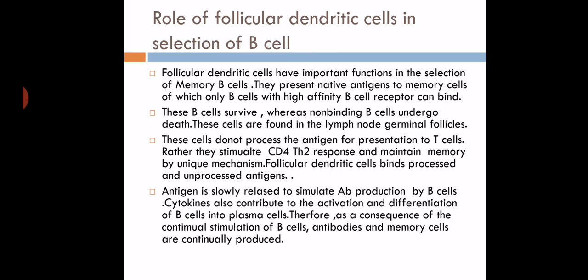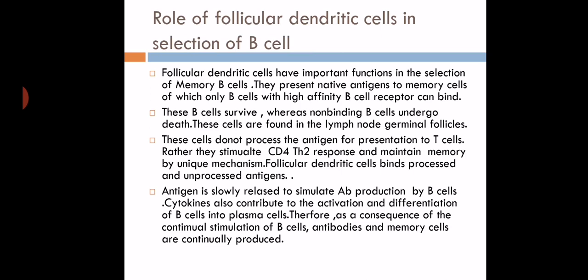Now what we have discussed: in stimulation of B cell, the antigen first comes in contact with the B cell. The B cell requires two signals for proliferation. The B cell receives the first signal after recognition of the antigen with the help of surface immunoglobulins present on the B cell. This is signal 1.